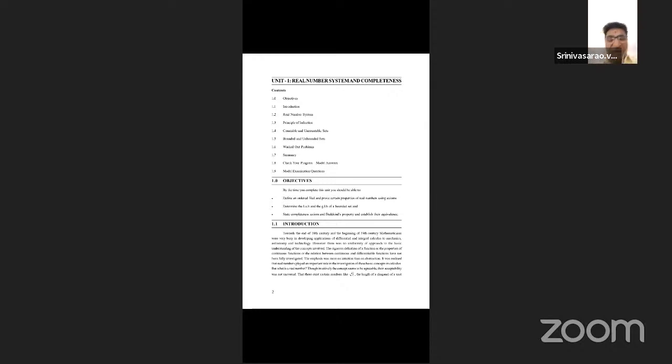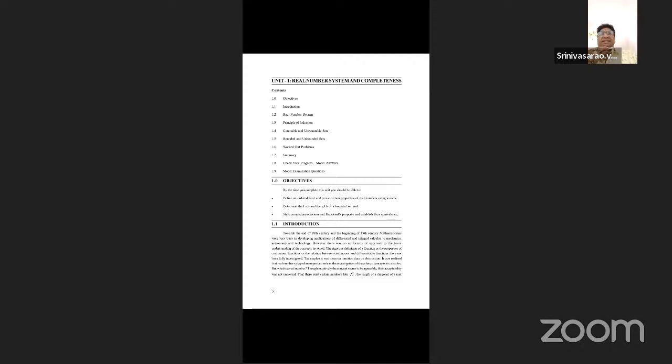Now, this is one of the important concepts: the ring. A ring satisfies both binary operations at the same time. Students, listen carefully. This is one of the most important concepts in real analysis. Analysis means that formation. Already we have finished the third block, the Riemann integrals concept. And before that, the first block concept is the real number system and completeness.